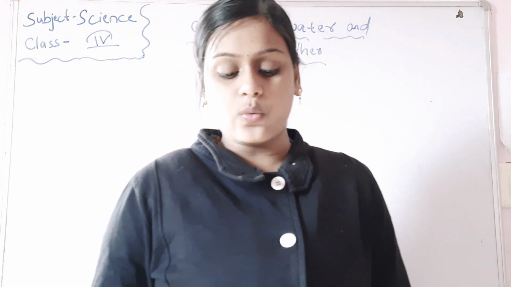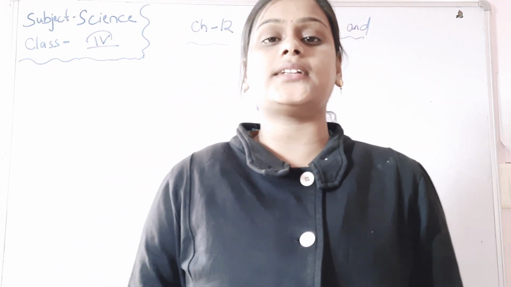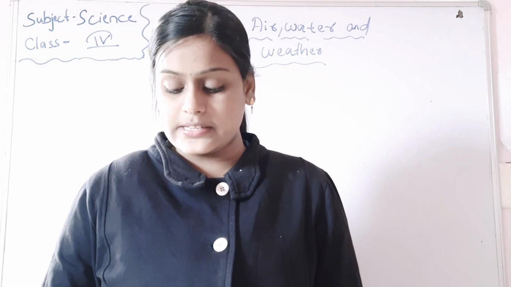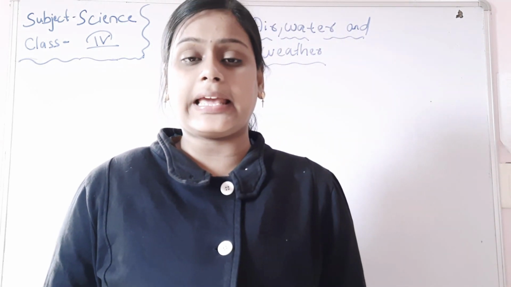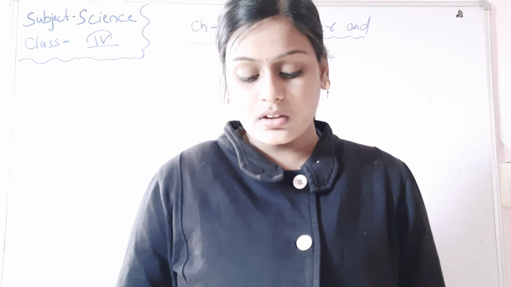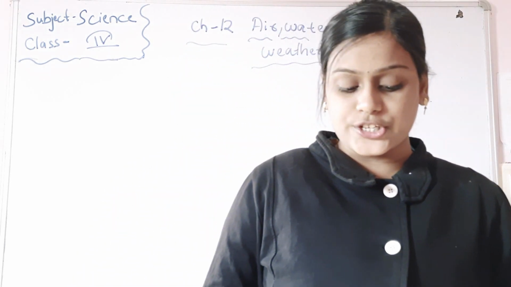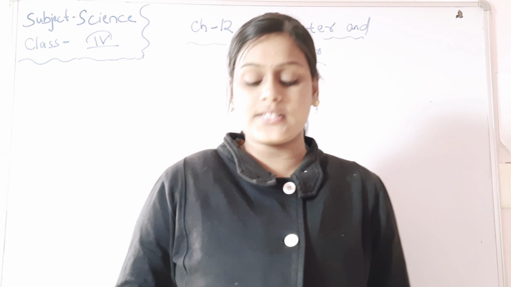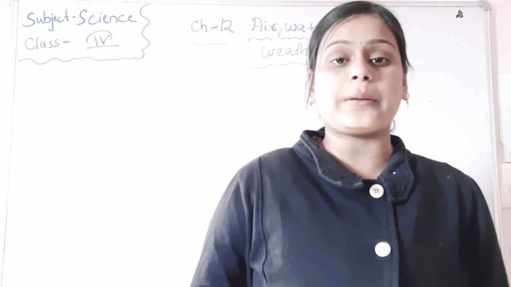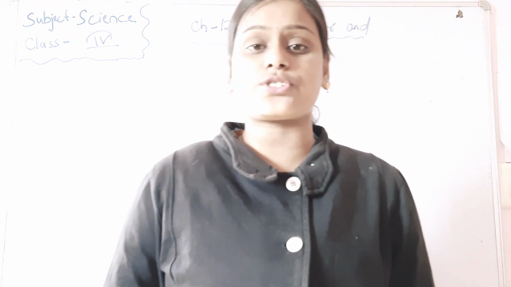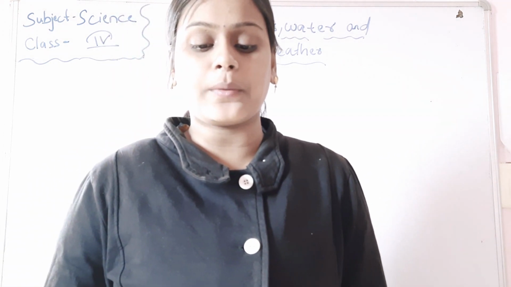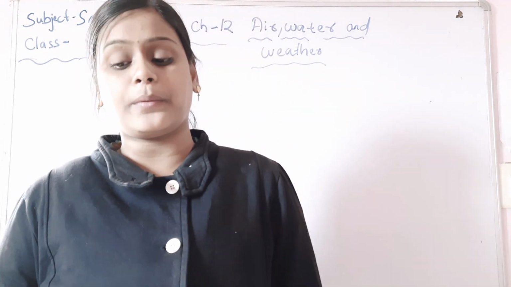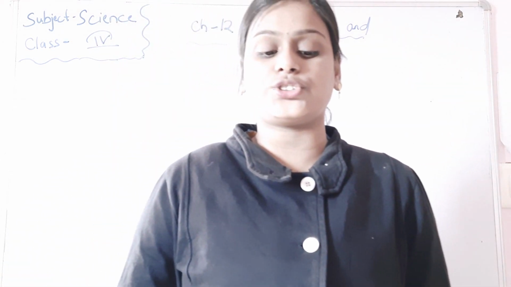Now, water on the earth is about 70% of the surface. It is found in rivers, lakes, ponds, etc. Evaporation. What is evaporation? The water on the surface that changes into water vapor due to the heat of the sun is called evaporation. The process of changing of water into water vapor on heating is called evaporation.